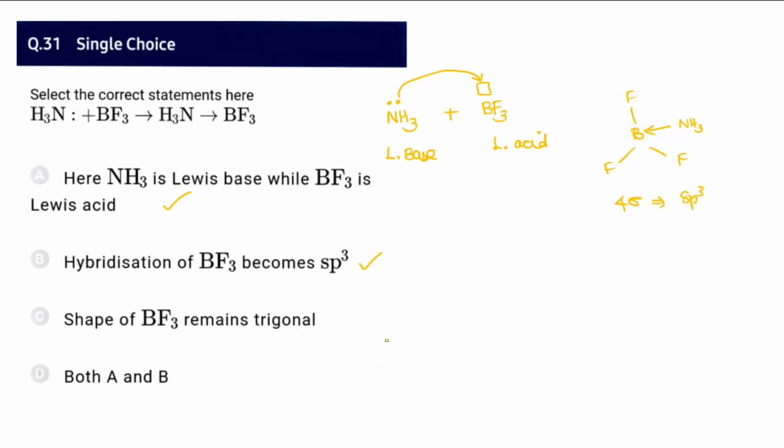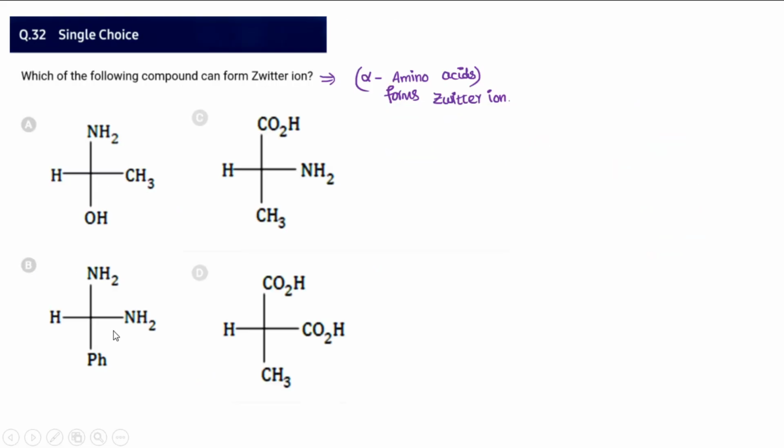So this also seems to be correct, but the shape of that will become tetrahedral now. It will no more be trigonal planar, so therefore it is wrong. And both A and B are correct. So therefore I feel the answer to 31 is: both A and B only is the correct statement. Okay, so C is the wrong statement.